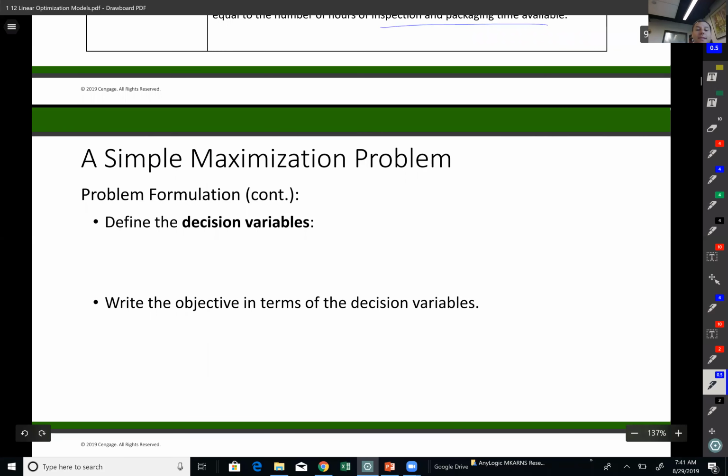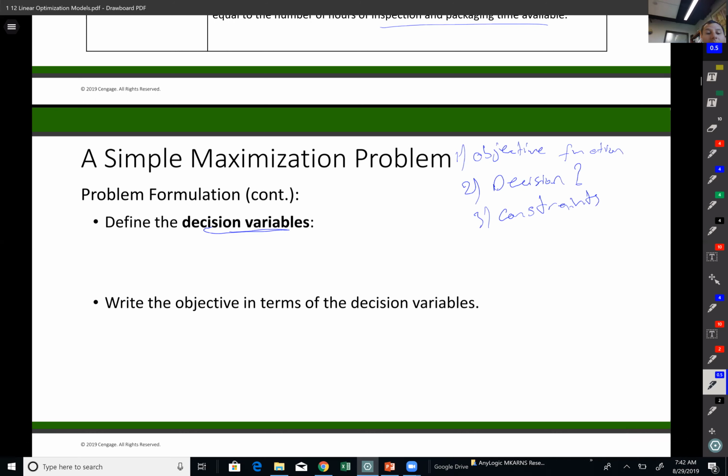I would like to talk about decision variables. So again, it's important to note that every optimization model has 3 components. One, objective function, which is either a maximization problem or minimization problem. In this case, we are trying to maximize the profit. So this is a maximization problem. This is the first component of our optimization model. Second one is the decision variables. In other words, what are we trying to decide here? Third one is rules and regulations. In other words, constraints. Okay, what are the constraints that I have?